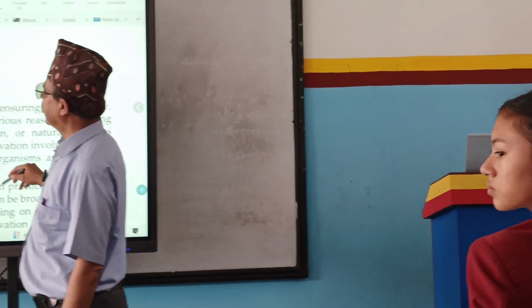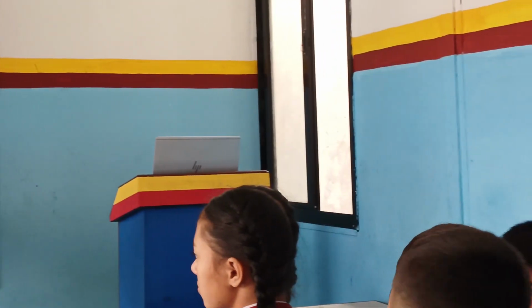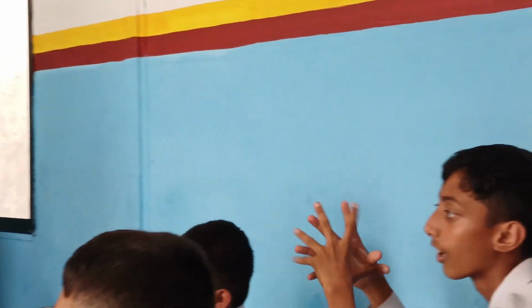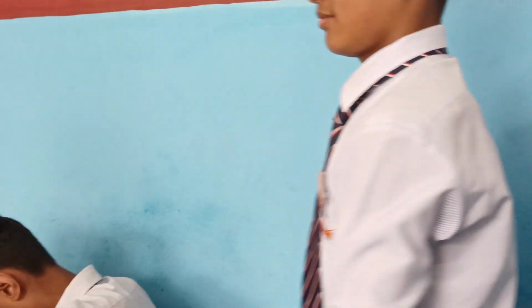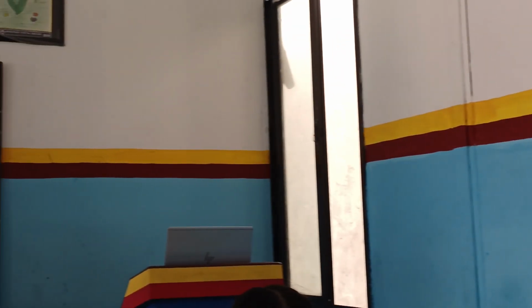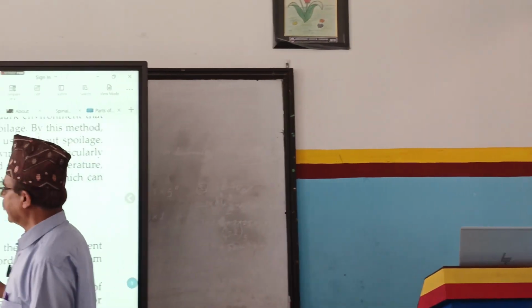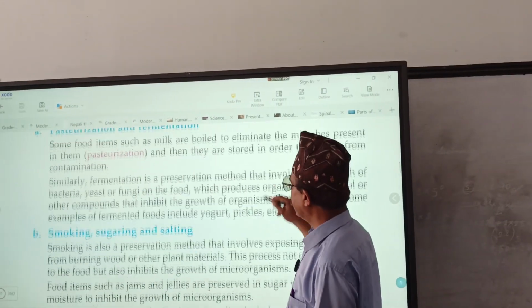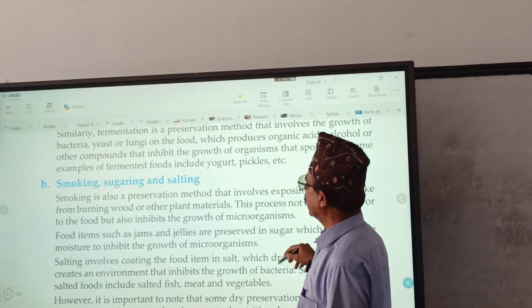Okay. Group A. Methods of food preservation. Sorry, Group F is also there. Oh, Group F. Methods of food preservation: dry preservation, wet preservation, cold preservation. Three. They are going to explain. Okay. Group A, other methods: pasteurization and fermentation, smoking, sugaring and salting.